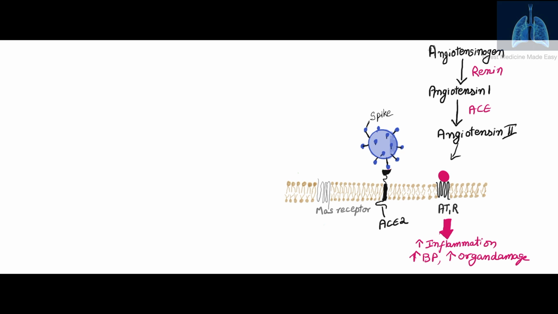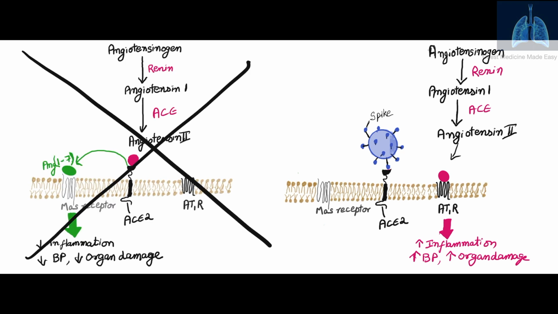Now, the spike protein of the coronavirus attaches to the ACE2 enzyme on the cell membrane, and this attachment to the ACE2 enzyme, as shown here, means that the conversion of angiotensin II to angiotensin 1,7 does not occur. Thus, the alternate RAS pathway of angiotensin 1,7, leading to reduction in inflammation, reduced BP, and reduced organ damage, does not occur. And the classic RAS pathway predominates, leading to increased inflammation and increased organ damage.